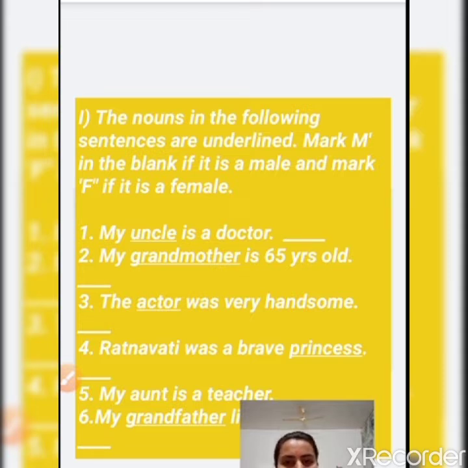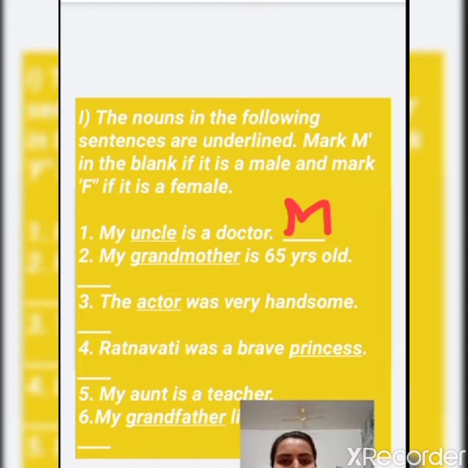Read the first word. My uncle is a doctor. Here the underlined word is uncle. So what does uncle show us? Uncle shows us that we are talking about a male. So what are we writing here? We are writing M for male. M denotes male.